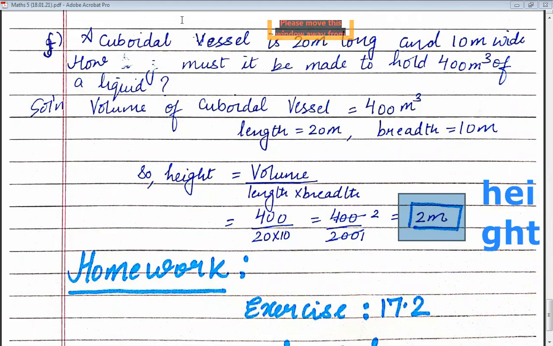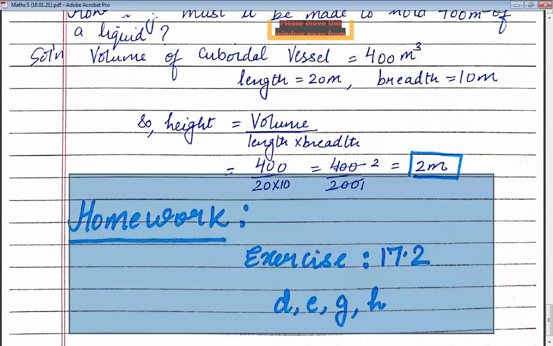Okay. So now children, I hope you are clear with the volume of the cuboid and cube. You are required to do the following homework in your mathematics register. You have to do the E, G, H part from your exercise 17.2. Students, learn the formulas first and then only try these four parts in your mathematics register. Okay, children, thank you.